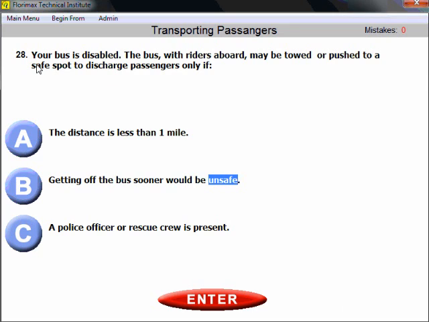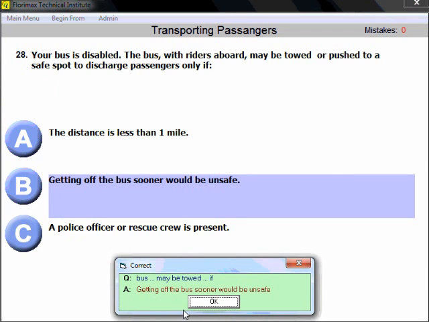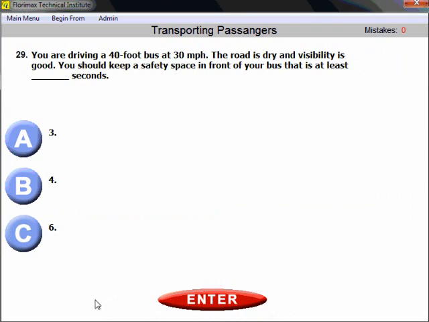You better discharge passengers if the bus needs to be towed, but if getting off the bus sooner would be unsafe, you are allowed to tow the bus. The bus is allowed to be towed with the passengers on it. Okay? So this pair, safe, unsafe, that's how you locate the right answer.